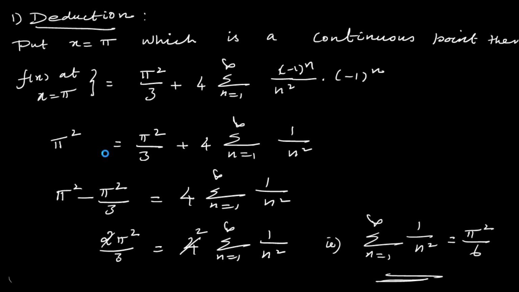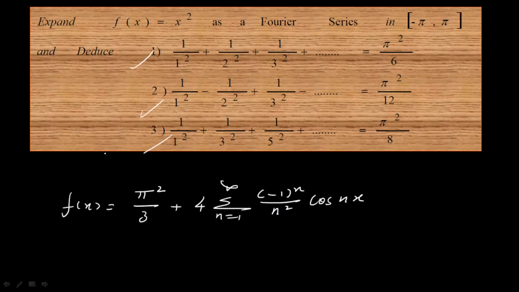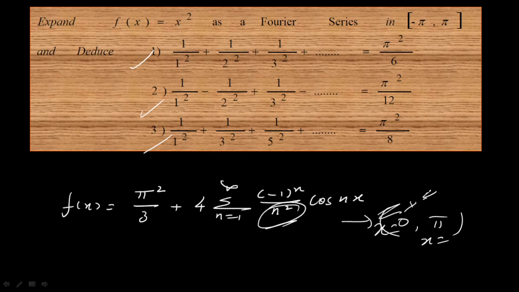Now listen carefully. So we have cosine series alone. In the cosine series we have the denominator n square. As I told you already, in most of the cases cosine series is obtained by substituting either x equal to 0 or x equal to pi. X equal to 0 gives you a series of all positive terms. X equal to pi gives you a series of alternating positive and negative terms.